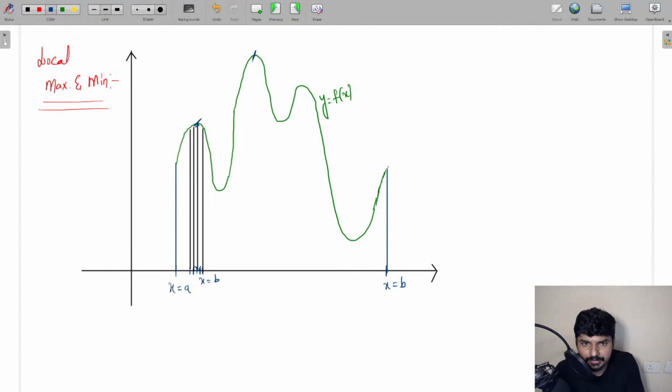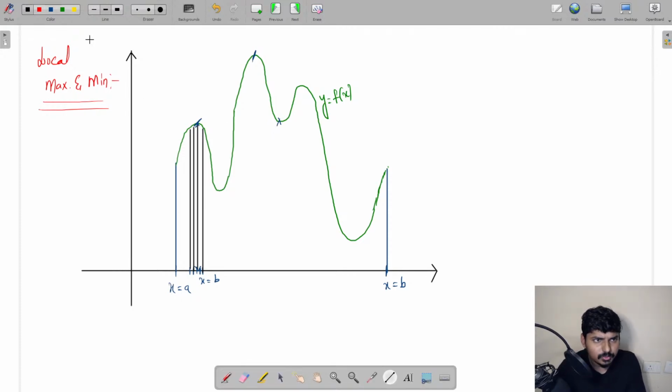Similarly, this is going to be another point where we are going to focus. Let me take this point to be, let us say, x equal to... I have already used x equal to b here. We'll do one thing then. Let me take this to be x equal to c, and let me take this to be x equal to d. Now, compare the y value at x equal to d with the y values for the neighborhood values of x equal to d, let us say this value, this value, this value.